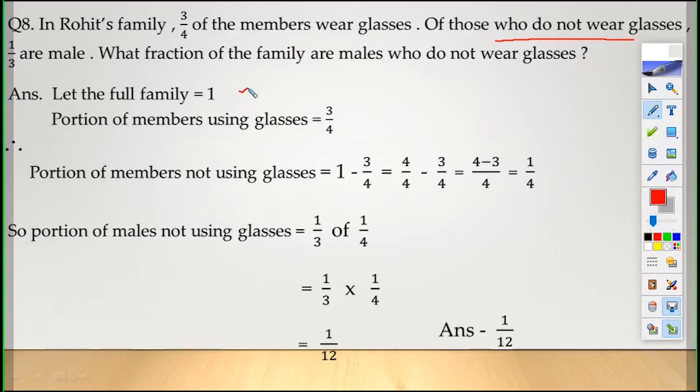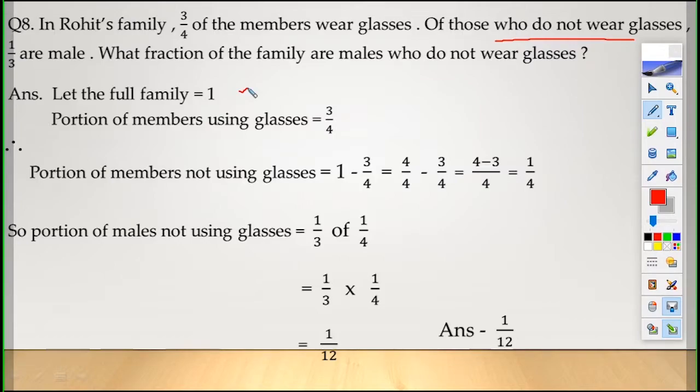Let the full family be 1. Portion of members using glasses is equal to 3/4. Therefore, the portion of members not using glasses, you have to find out that number first, because the next line is related to that. Of those who do not wear glasses, one third are male. So we will find out the portion of members not using glasses.